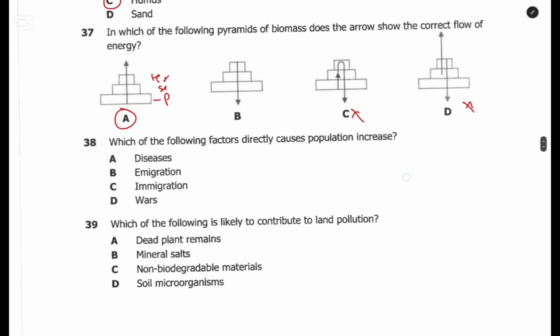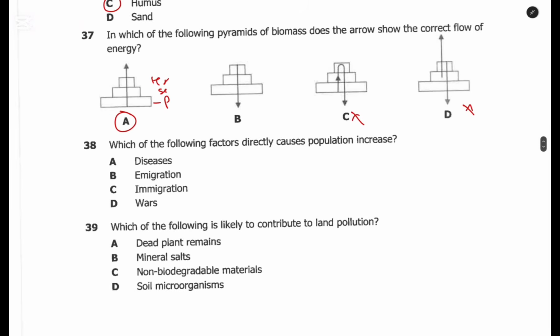This is something that we are going to look at. I think I explained this one. I have a lesson on ecology. You should be able to find that lesson. It will make sense.